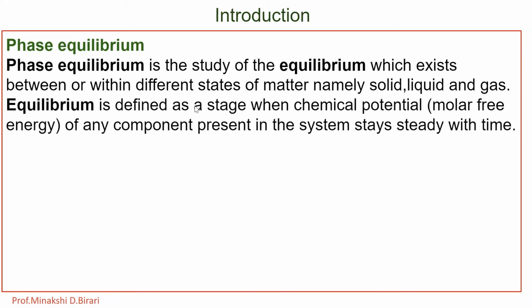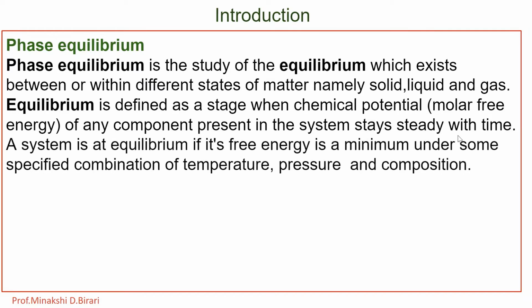Equilibrium is defined as a stage when chemical potential, that is molar free energy of any component present in the system, stays steady with time. That is called equilibrium. A system is at equilibrium if its free energy is a minimum under some specified combinations of temperature, pressure and composition.